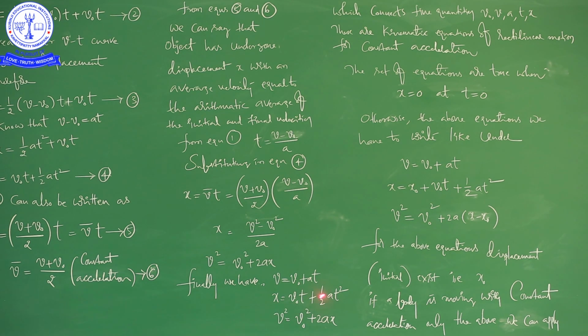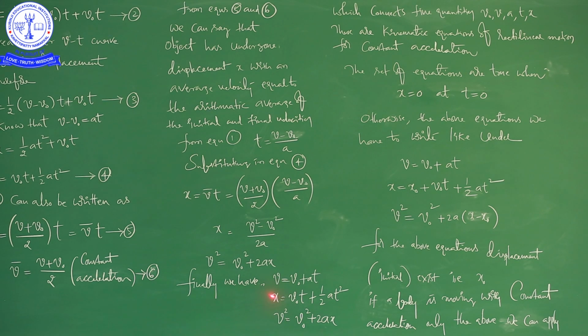Right. So, when a body starts with either 0 initial velocity or with some initial velocity, after a certain time interval, it may cover certain displacement. Suppose if initial velocity is 0, V naught is equal to 0. Suppose if initial velocity is there, we are taking it as V naught.